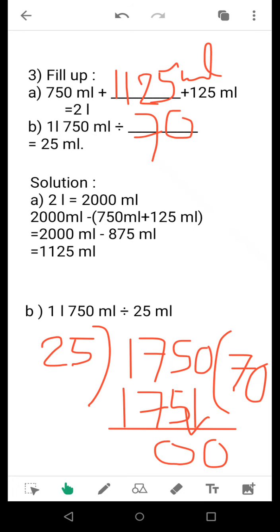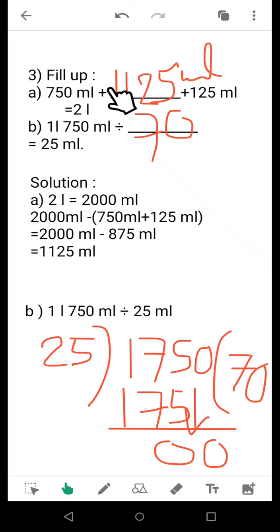I will add those two quantities and I will subtract it from this 2 liter. That means 2000 ml, I will subtract 875 ml. So finally I will be getting 1125 ml. Since no different or distinct liter and milliliter quantity was needed to be found out, I found it in the simple milliliter quantity.